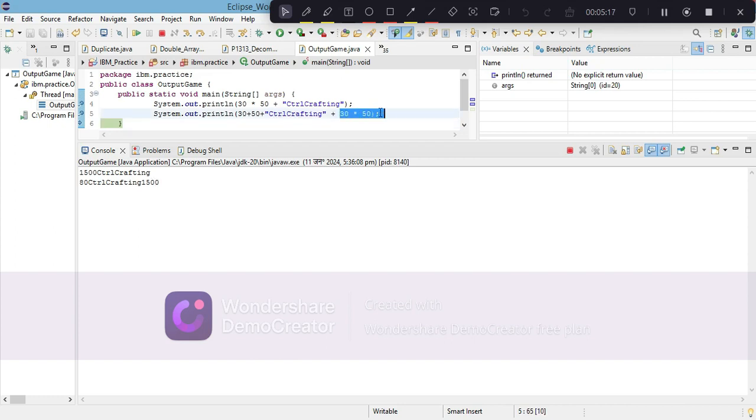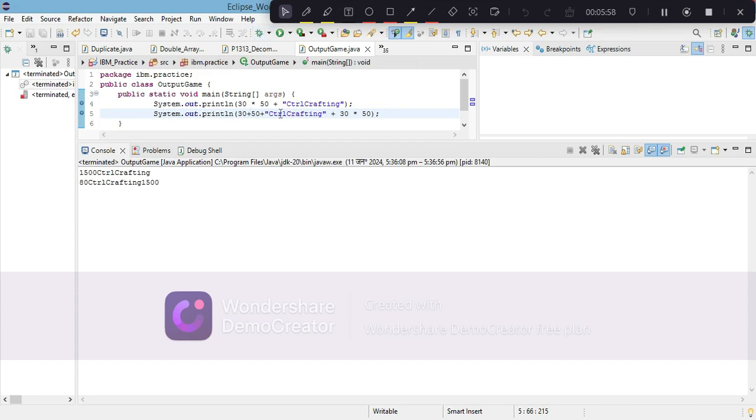How? Before the string there are integers, so these act as integers. After the string, these will be concatenated here. But since there is a multiplication, it is of higher precedence over addition. Therefore 30 into 50 will be multiplied first of all. Then we will see the addition, 30 plus 50, 80 will be there, then all will be concatenated together.